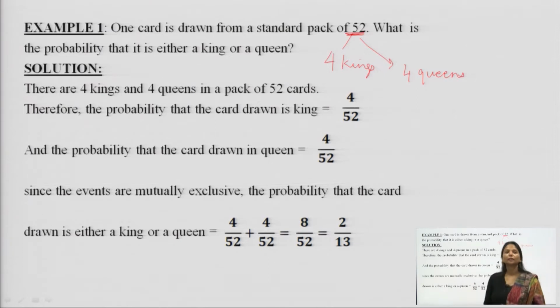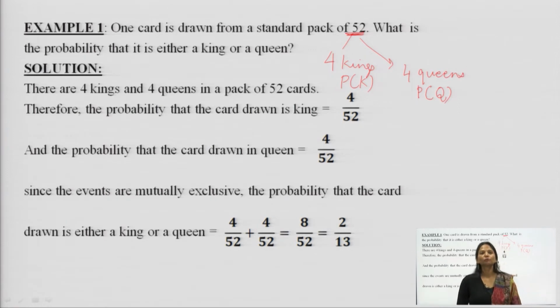Now, the probability of king can be written as Pk, whereas probability of queen can be written as Pq. So, we are supposed to find out the probability of drawing a card from a pack of 52 cards, and the card which we are drawing is either a king or a queen.